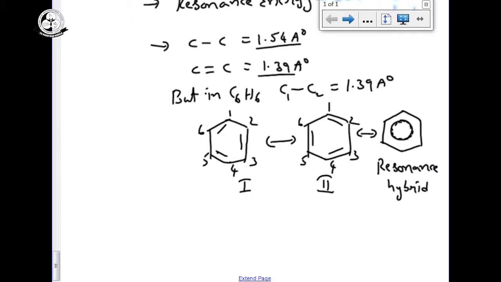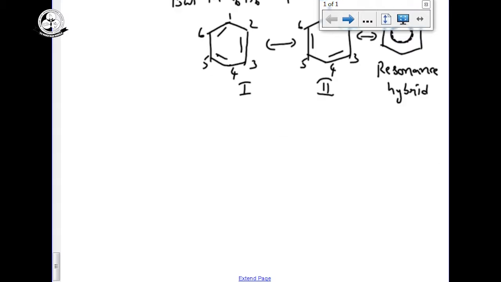In GOC, you write resonating structures and the resonance hybrid structure also. This is as per resonance theory. How can we explain the stability of benzene? Now, the second theory: as per MO theory, molecular orbital theory, how can it explain the stability of the benzene ring?